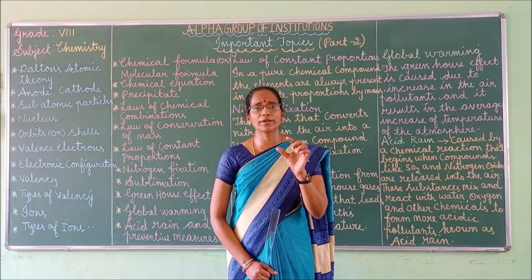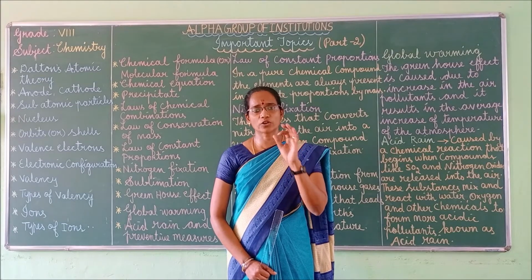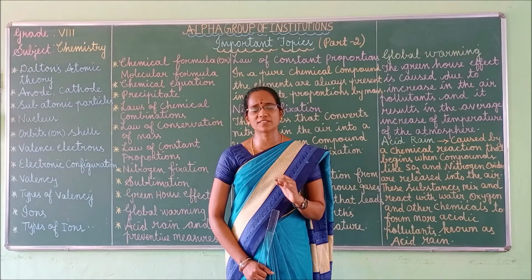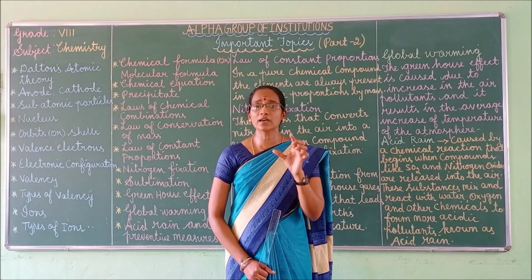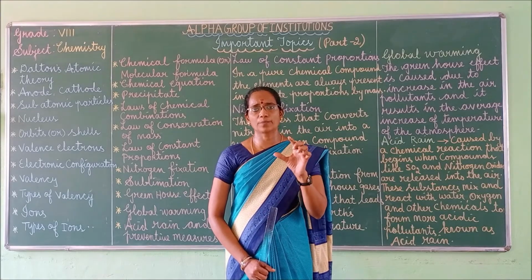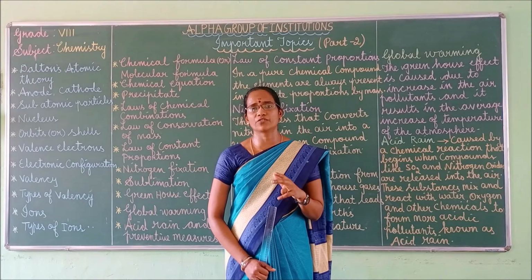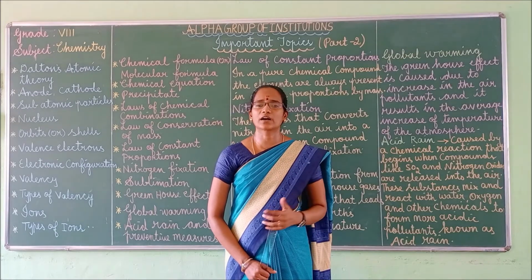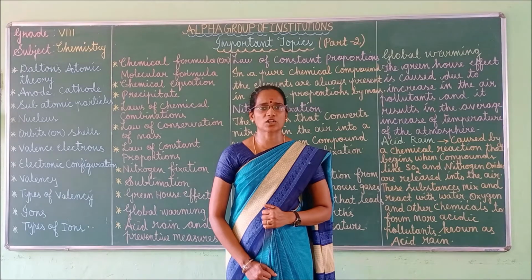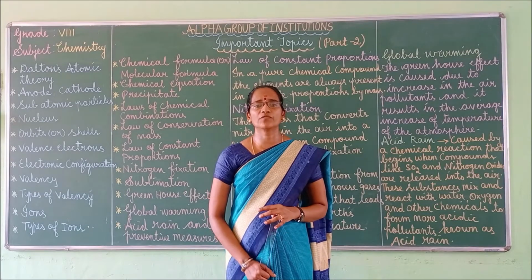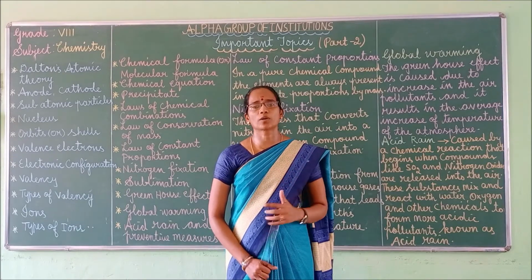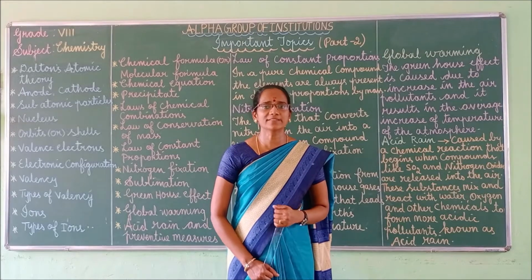Suppose an atom consists of three orbits or shells, then the third orbit is the outermost orbit. If two electrons are revolving in that orbit, they come under valence electrons.